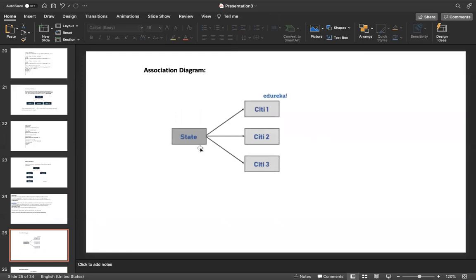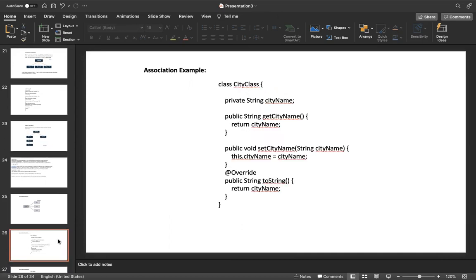See, for example, a state. State is one class, and a state can have a number of cities. Take a state like Andhra Pradesh. Its cities are Vizag, Vijayawada, and Kurnool. The Andhra Pradesh state has a number of cities. That is association.